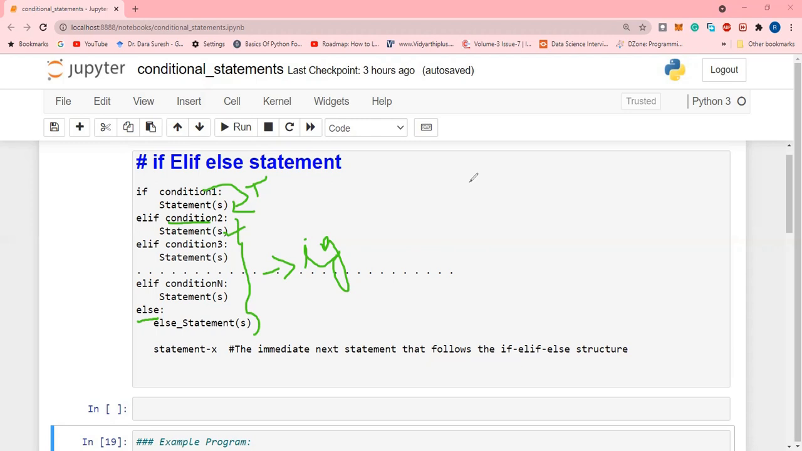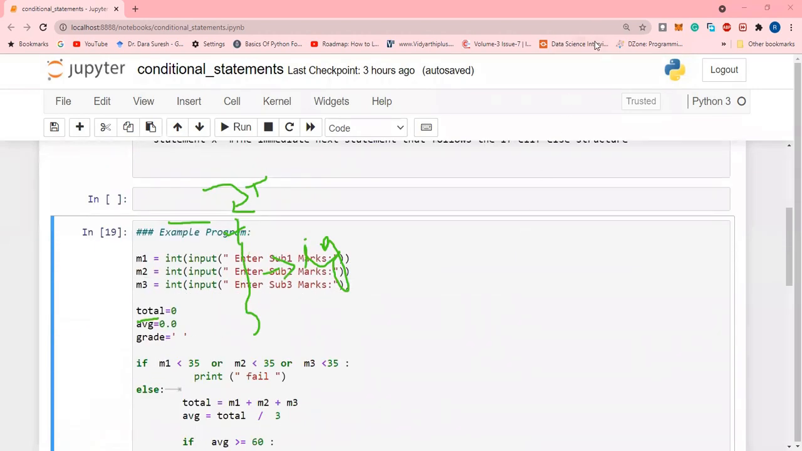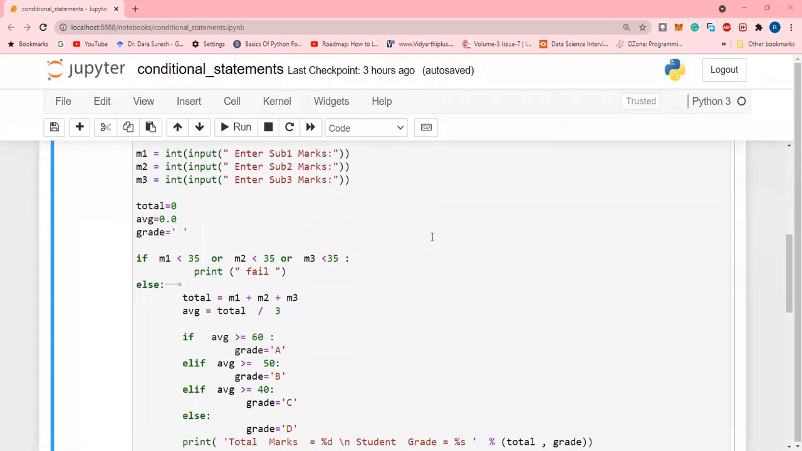Let's go for some examples using the if elif else statement in Python. So here you can see this program. Now I want to find out the grade of the student. We want to determine the student's grade from the total marks. The grade is A, B, C, or D, or fail.